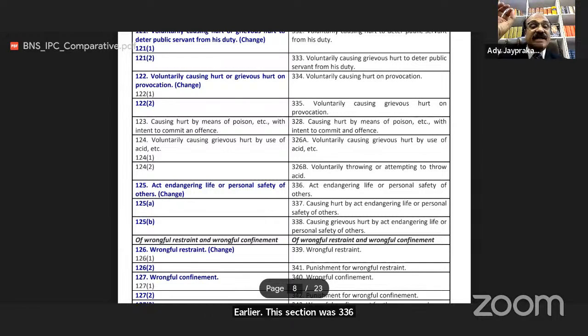Section 125(a), causing hurt by act of endangering life or personal safety of others. And section 125(b) of BNS, causing grievous hurt by act of endangering life or personal safety of others. Earlier this section was 337 and 338.